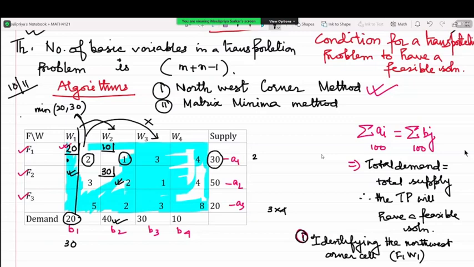What happens next? F2 can still supply 20 more units because the total supply, the capacity of F2, is 50. So tell me, where do we allocate the remaining 20 units?